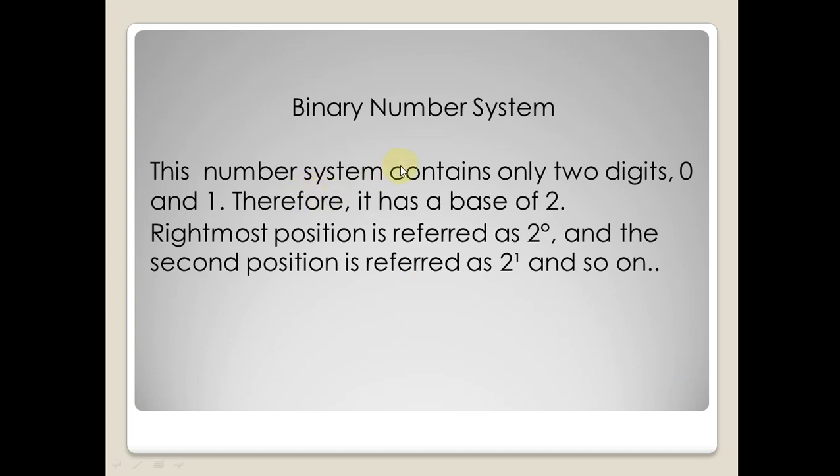Next is the binary number system. This number system contains only two digits, 0 and 1. What? 0 and 1. Therefore, it has a base of 2. All of you know that the computer understands only 0 and 1. If a number is in this form, it is in the binary number system. This is a machine language also, you can say. Therefore, it has a base of 2 because there are only 2 digits. The rightmost position is referred to as 2 to the power 0, and the second position is referred to as 2 to the power 1, and so on up to any number. Okay, as we discussed earlier also.